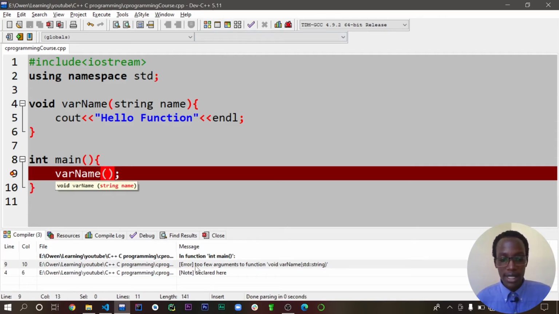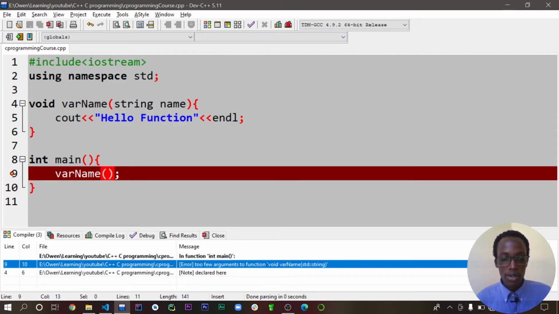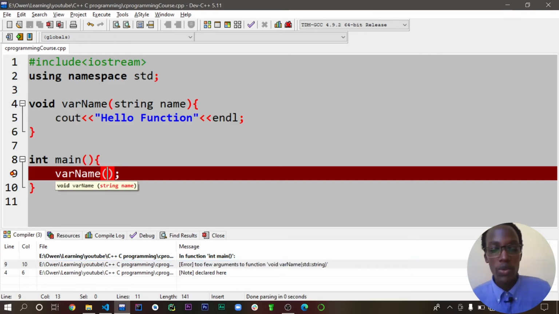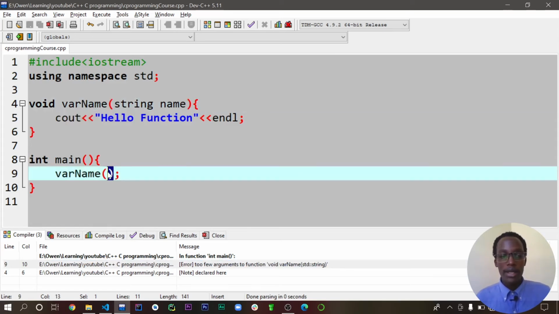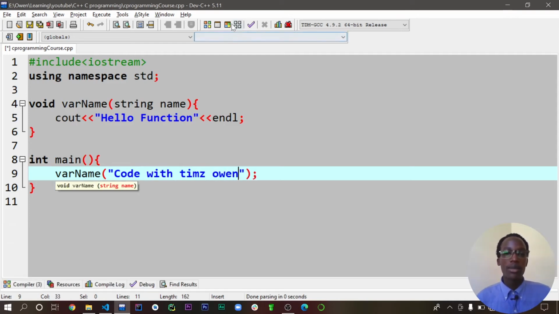So let's get to know why this compiler will complain. So it says too few arguments. So it expected that we pass in an argument here because we passed in a parameter inside this one. So we told our function, you're going to take in one argument from here. So let's say now we pass in the name. So let's say now maybe Code with Themes Zone. So let's see what will actually happen.